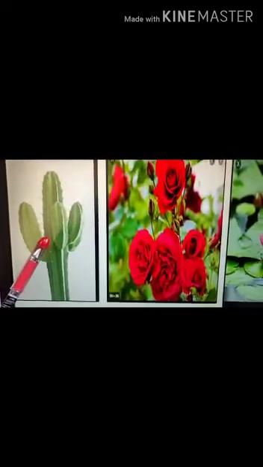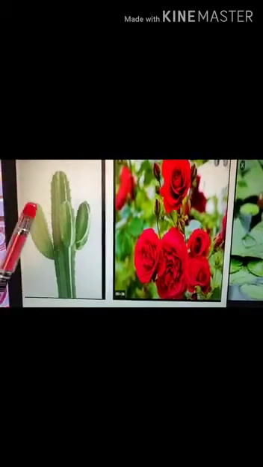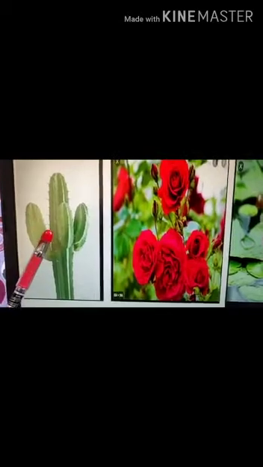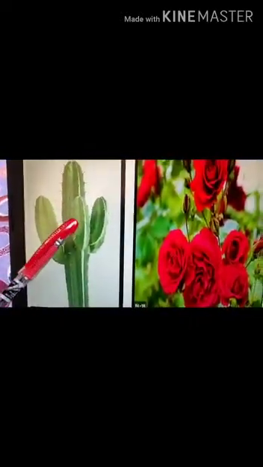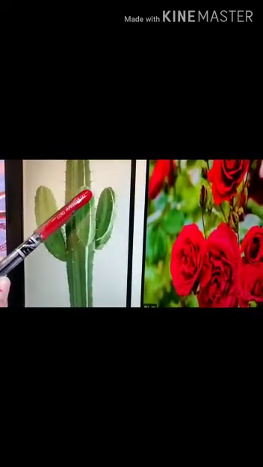Now we will see how this cactus plant survives in dry areas where there is less water. Here are some characteristics shown by the cactus plant. First, the leaves of cactus are changed into thin sharp spines. If we look at the cactus plant, you can see the leaves are turned into spines.